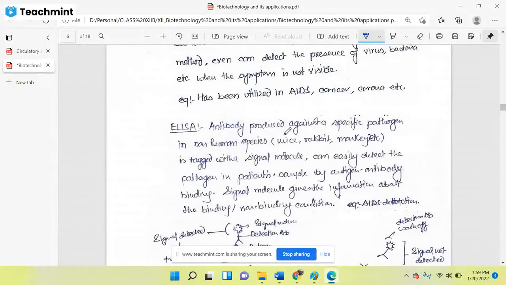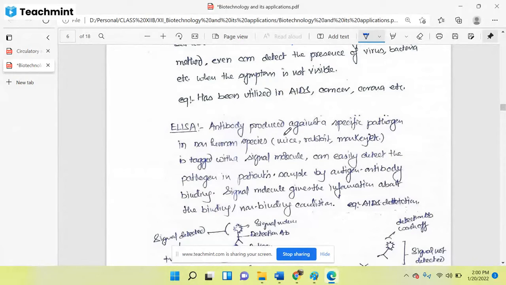These are experimental animals: mice, rabbit, monkey, guinea pig, different species of organisms which are used in our ELISA procedure. So we are directly injecting the pathogen into their body. And when we inject the pathogen into their body, what will happen? After some time, the organism's defense system will start producing antibody against that particular virus.